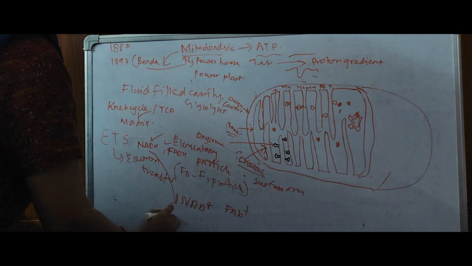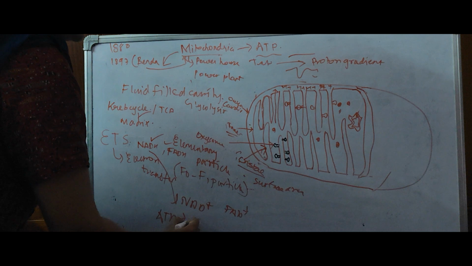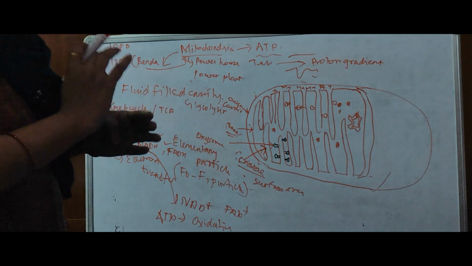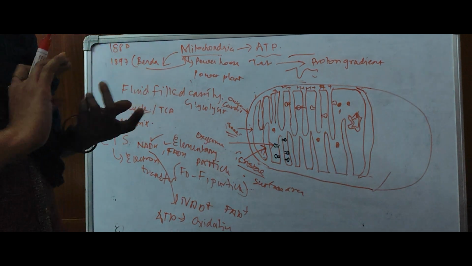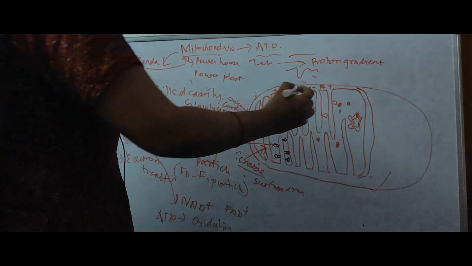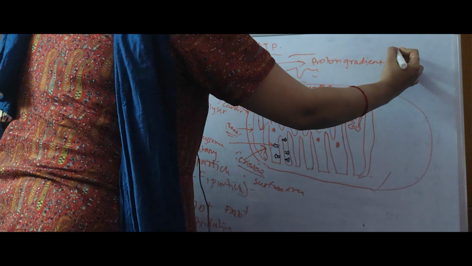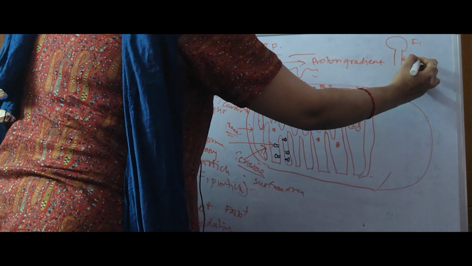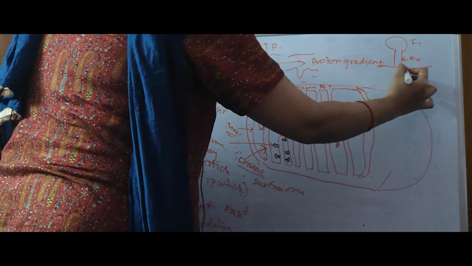ATP is produced by process of oxidative phosphorylation. This oxidative phosphorylation will require proton gradient. Okay, this is your oxysome. This is your F1, this is your F0, and it is located on inner membrane.